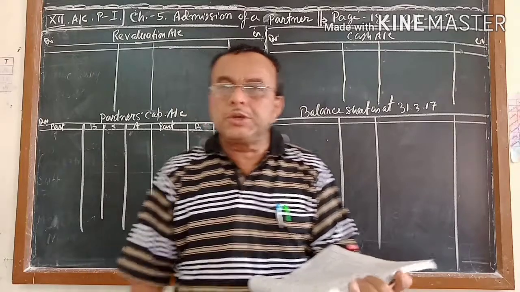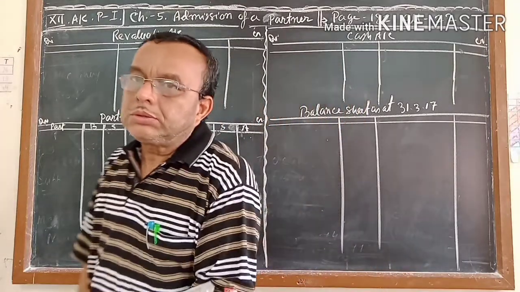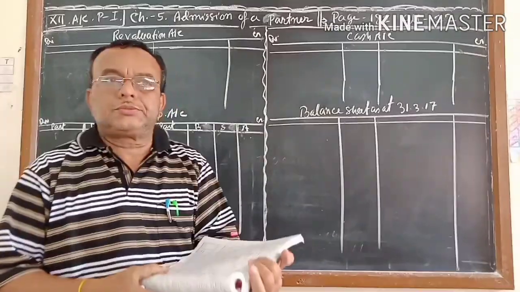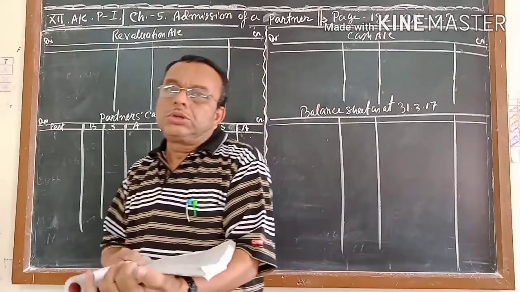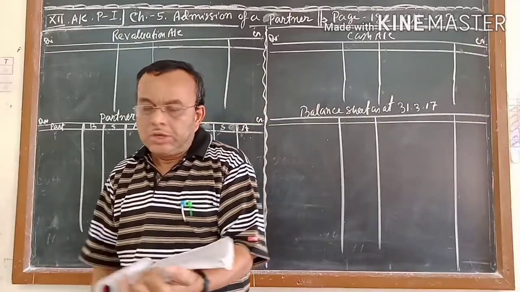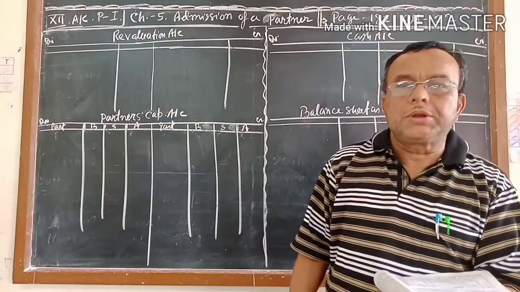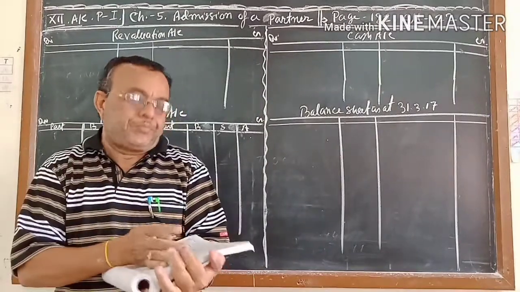I told in the previous video you have to learn 2 things. One, the most important, is what the question is and how to solve it. If you do not know how to solve it, it will not be possible for you to do the sum. And second, you know how to solve it, but you do not know how to solve the sum within the time.